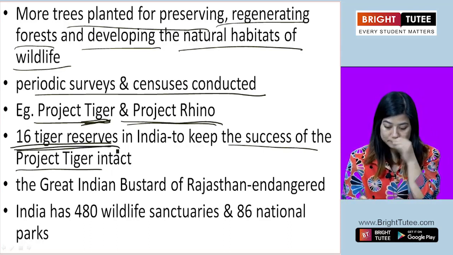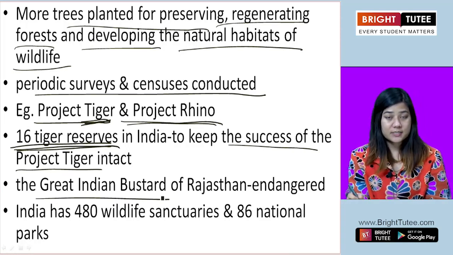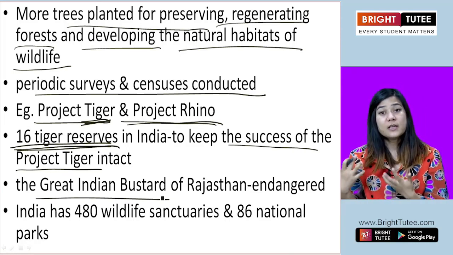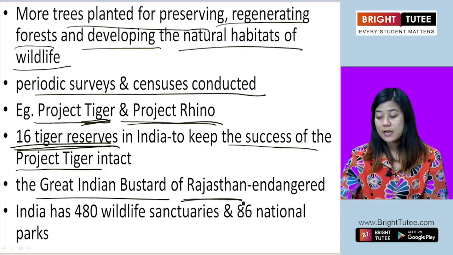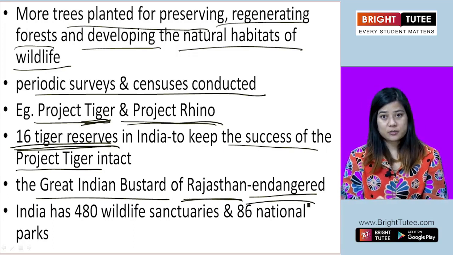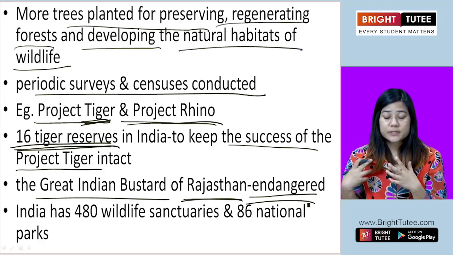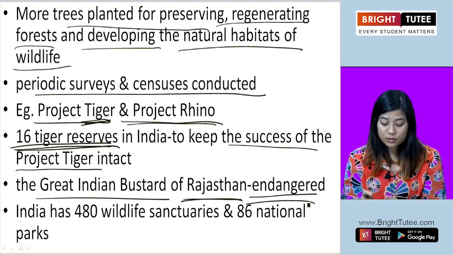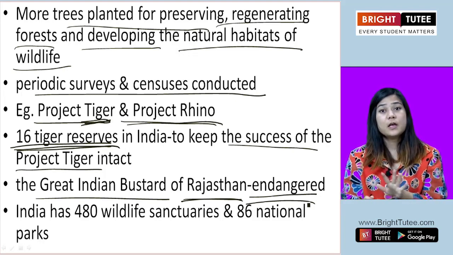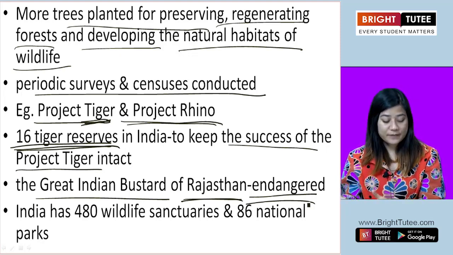Alright. Now India has the Great Indian Bustard. This is a very unique and beautiful bird that is found in Rajasthan. Now that is again endangered, means it is also, if not preserved or conserved, going to be extinct soon. Okay. So there are a lot of animals and birds or parts of wildlife which are facing or experiencing a similar fate. Alright.